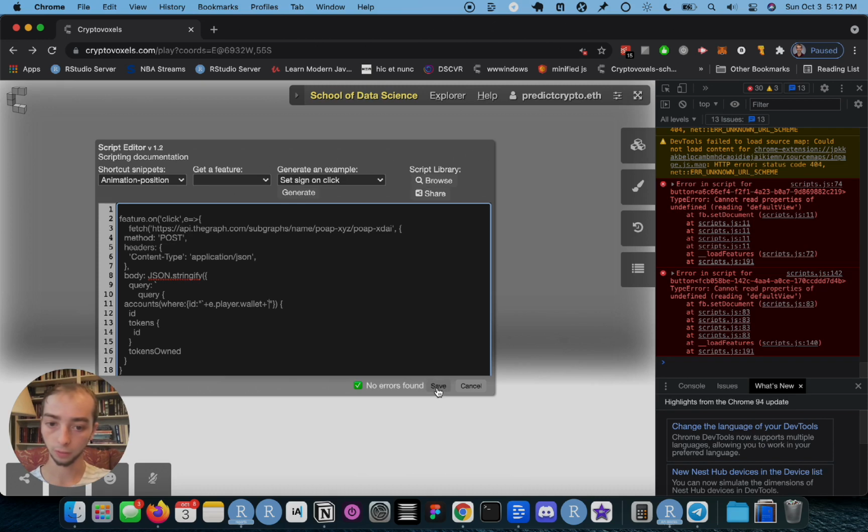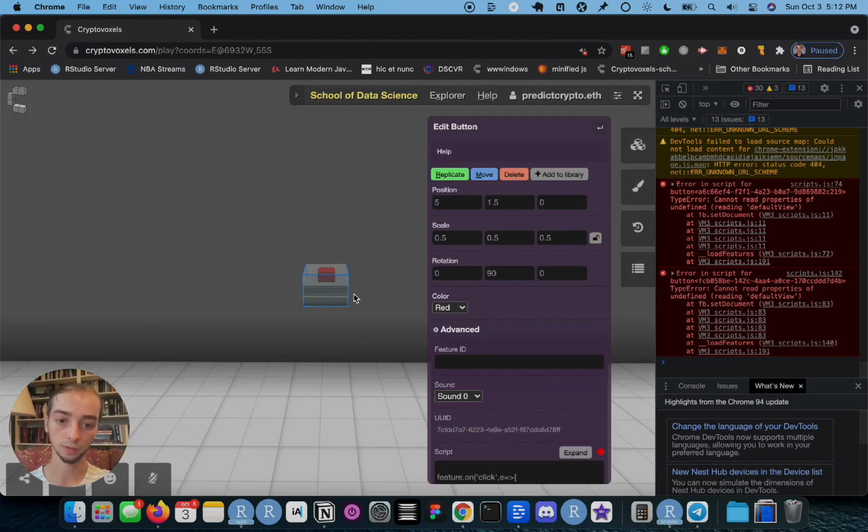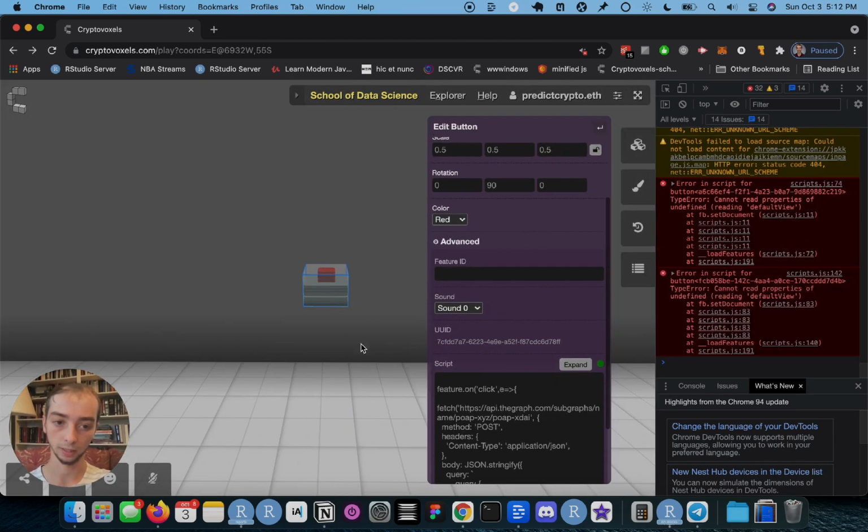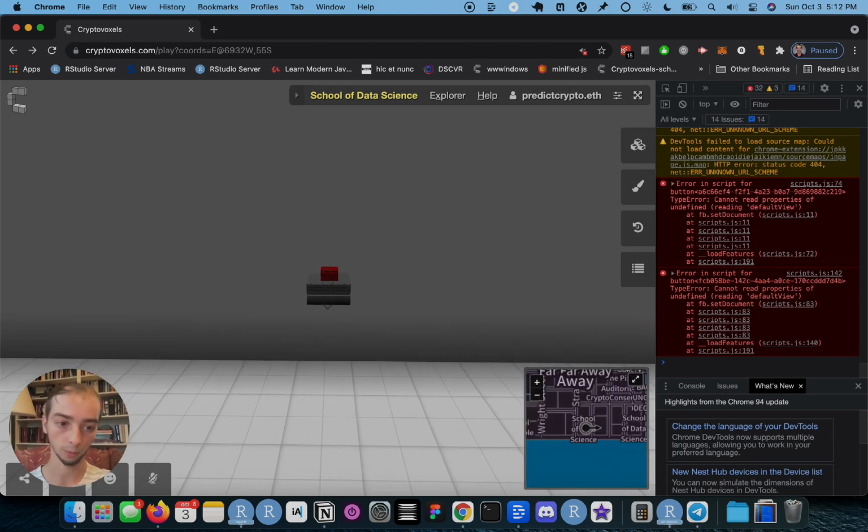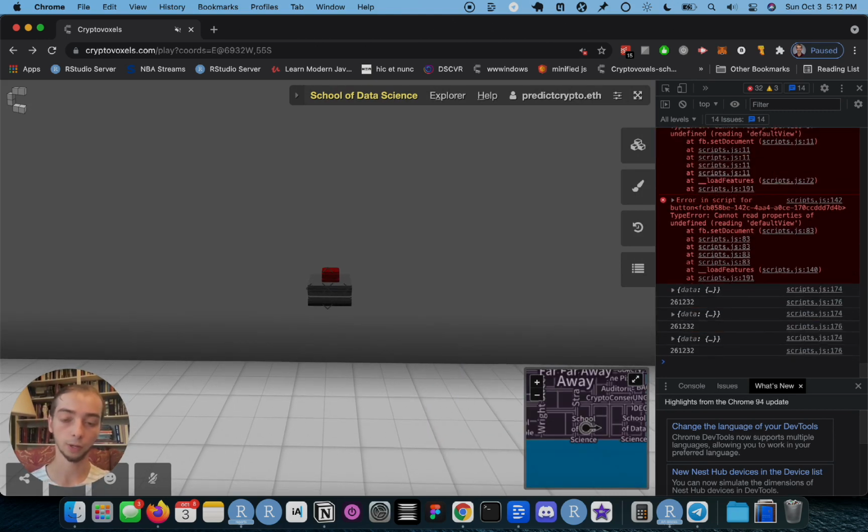And hopefully this should give us the exact same result, but now it's actually reading in the wallet address, and now it's green. So I should be able to click this button, and there we go. So we get the exact same result. Obviously it's not as intuitive, like not seeing it change, but I promise you it's now reading in the wallet address that I'm currently logged into Cryptovoxels with, and it's using that to perform the request now.